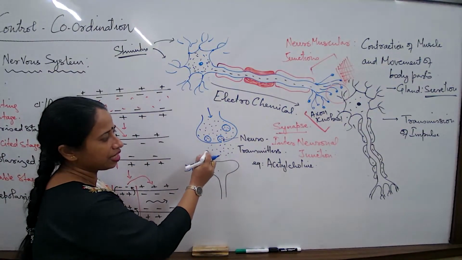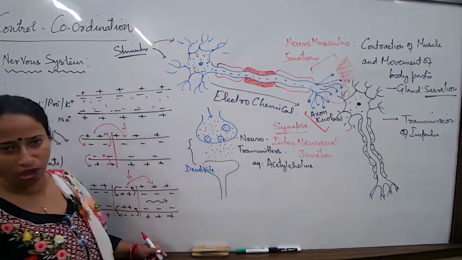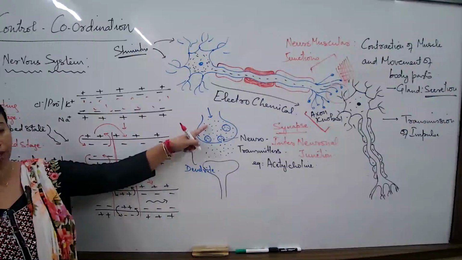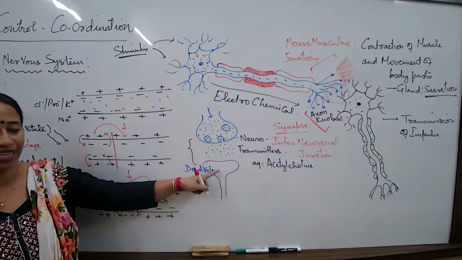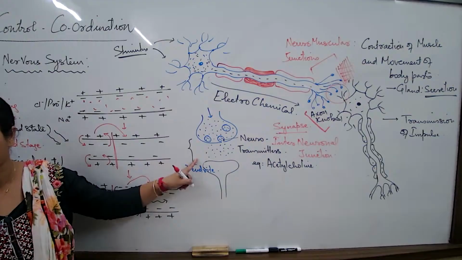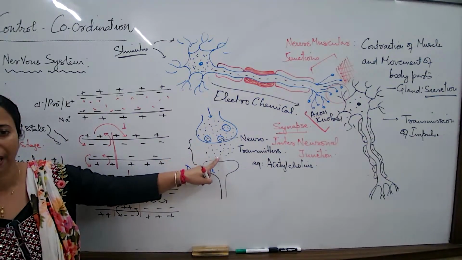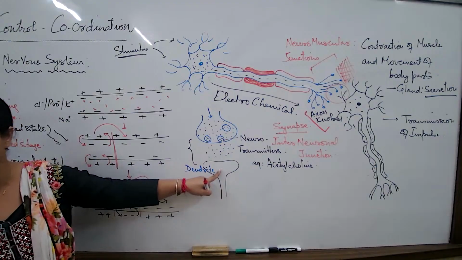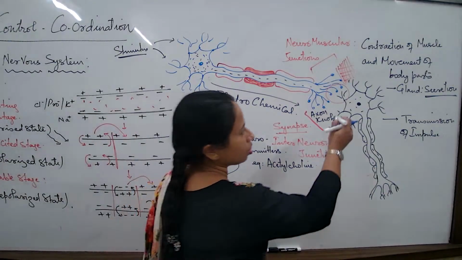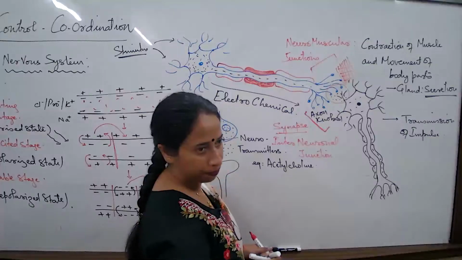And these chemicals all diffuse here. So what is the name of this gap between the axon terminal and the dendrite of the next neuron? What is this known as? Synapse. So where is the chemical diffusing? Through the synapse to reach the next neuron. See here? From here they will diffuse to reach the next neuron.